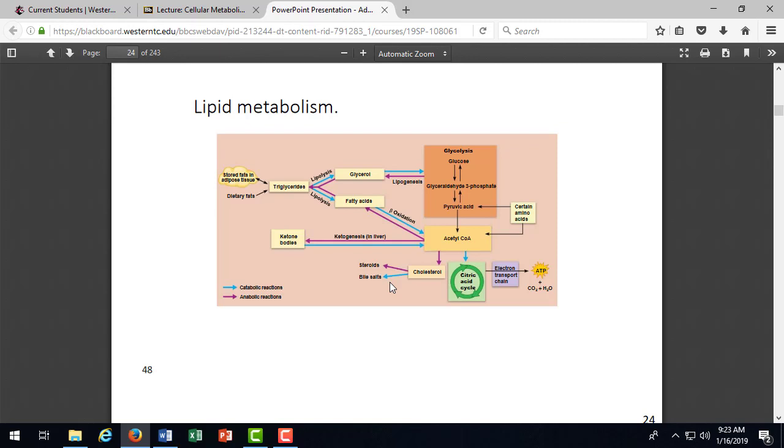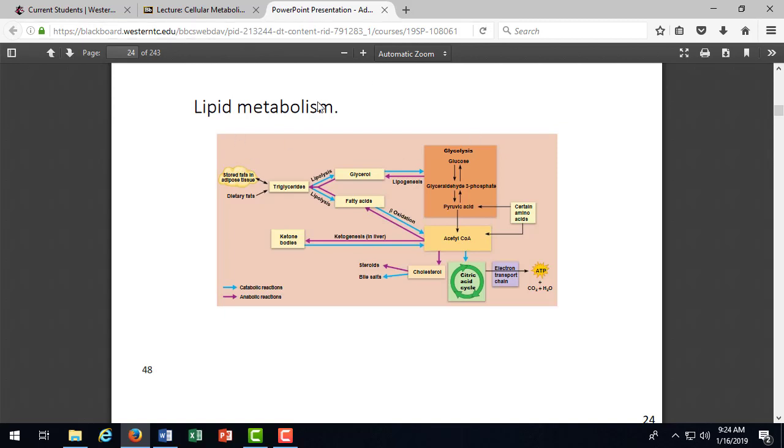So lower level exercise where you're not huffing and puffing and struggling to keep your muscles going, that's when we're burning fat. And that's what people don't realize. We think we have to suffer to lose weight. We really don't have to suffer where you're huffing and puffing and feeling miserable. You have to be breathing slightly faster, but not to the point where you're gasping for breath.